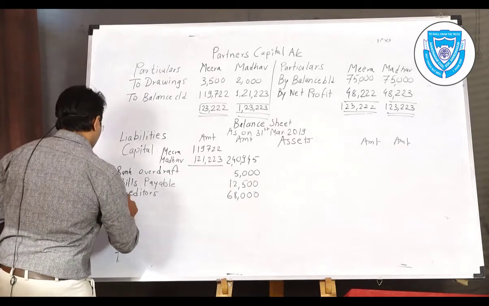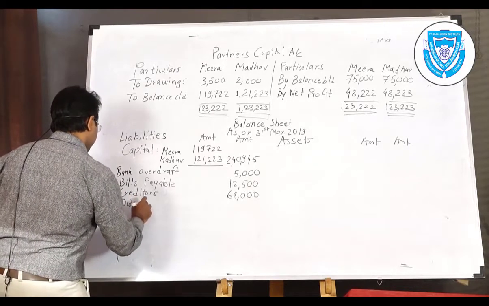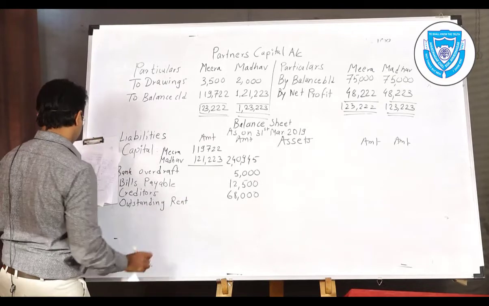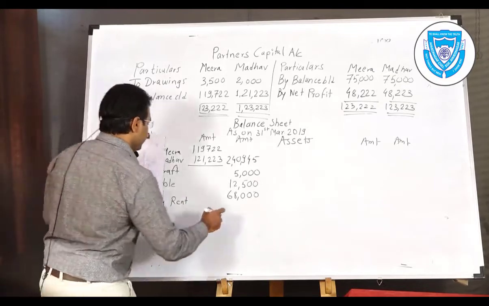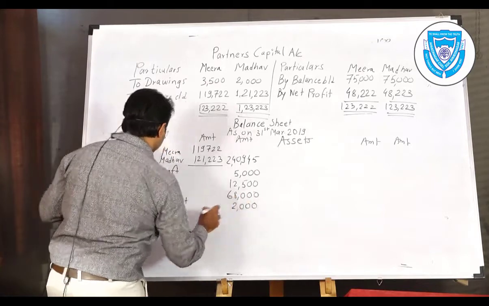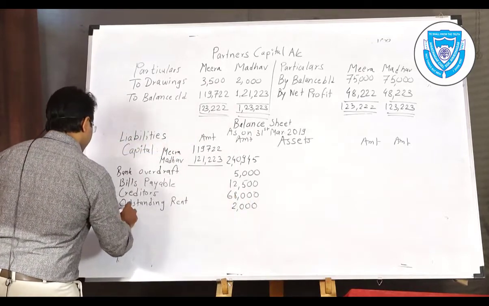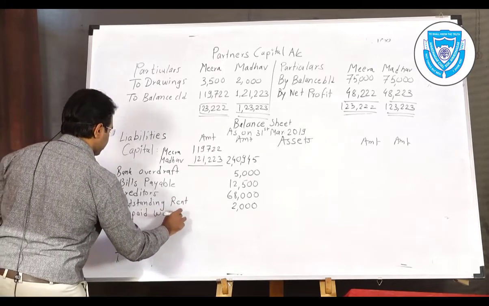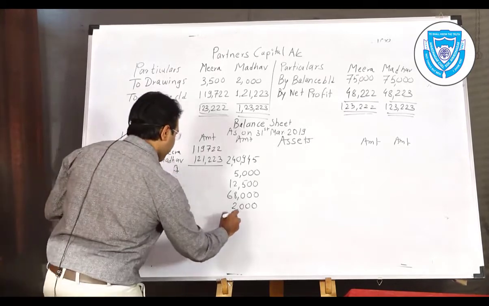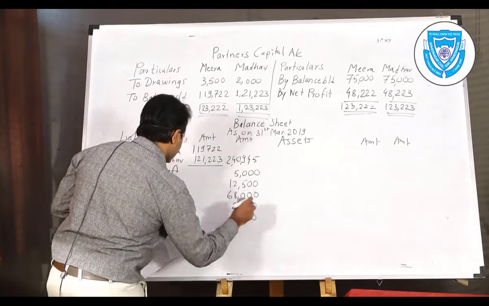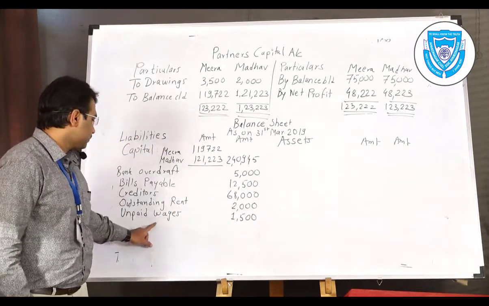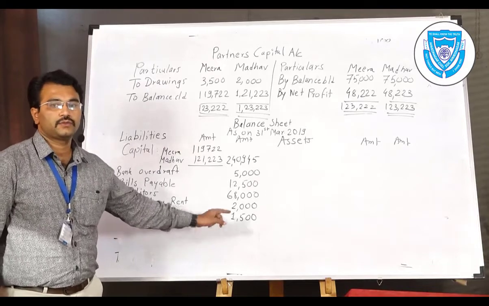So outstanding rent, as it is a liability, we will write on the liability side, that is 2,000 rupees. Then unpaid wages provided in the credit balance is 1,500.